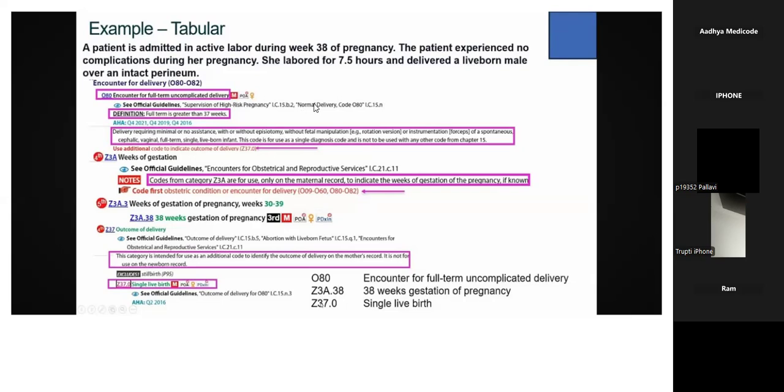Can I move to the next slide? Okay. Let's move to the next slide.